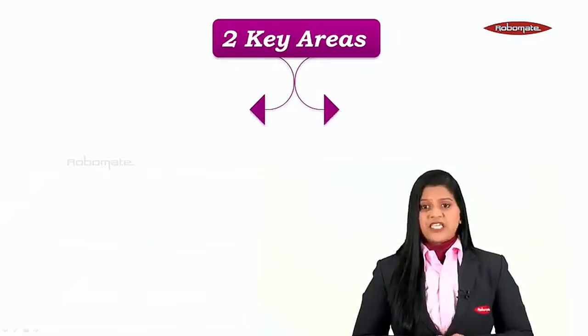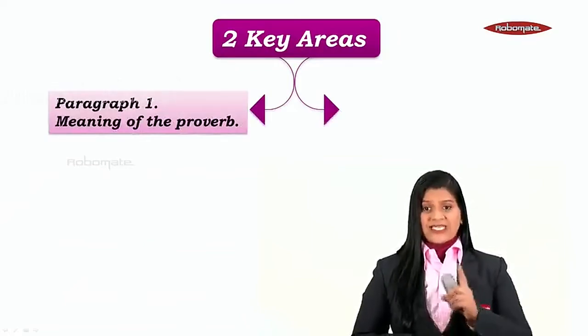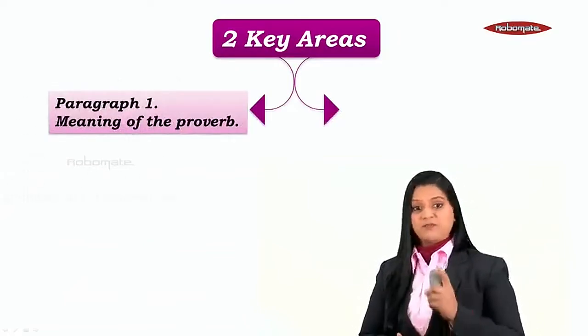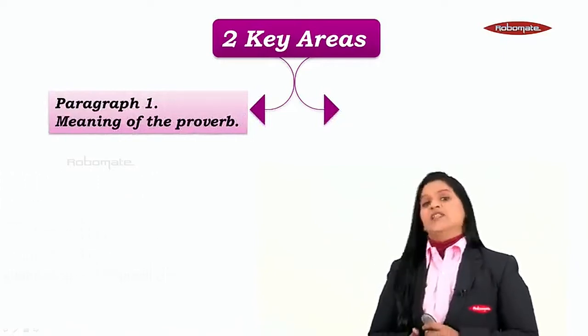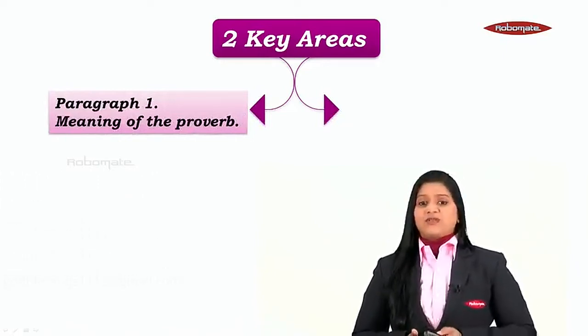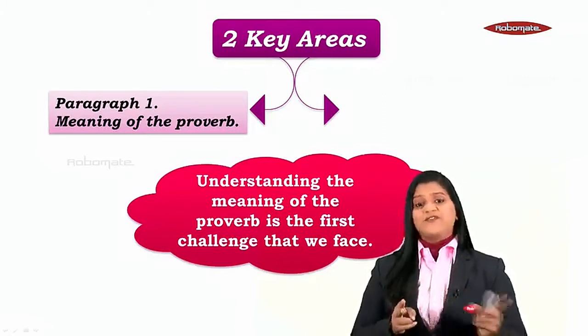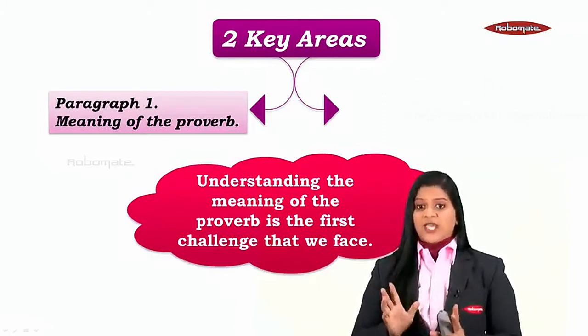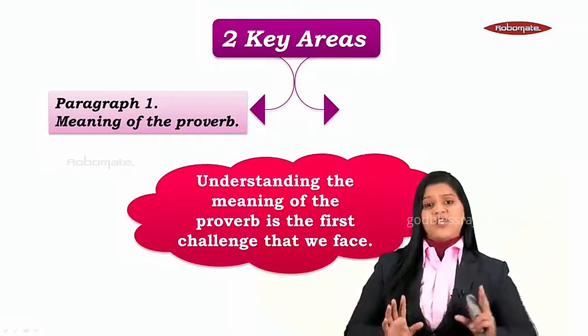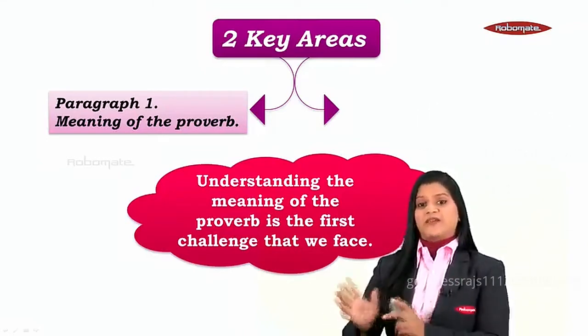So let's first have a look at how to deal with the two most important things in expansion. We will call them two key areas. The first key area for us to deal with is paragraph 1, that is the meaning of the proverb. Now, when we talk about the meaning of the proverb, understanding the meaning of the proverb is the first challenge that we face.